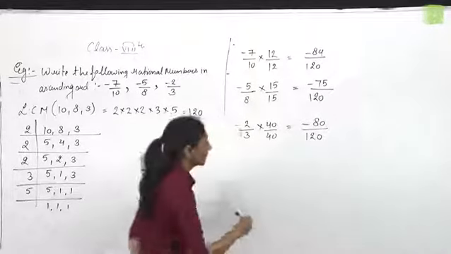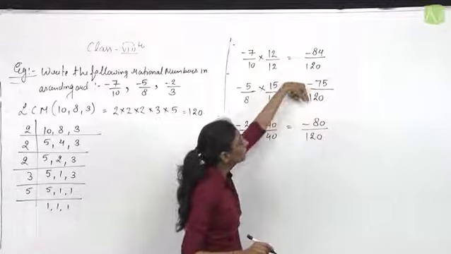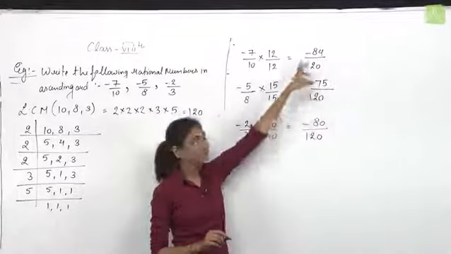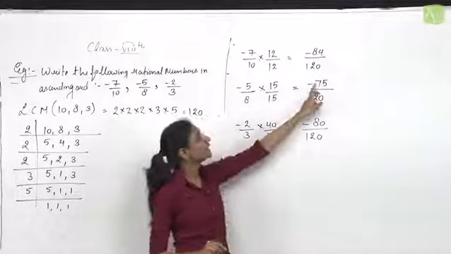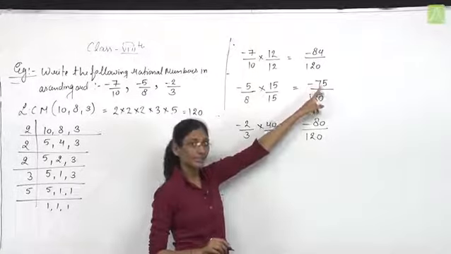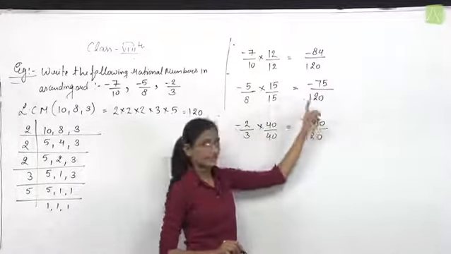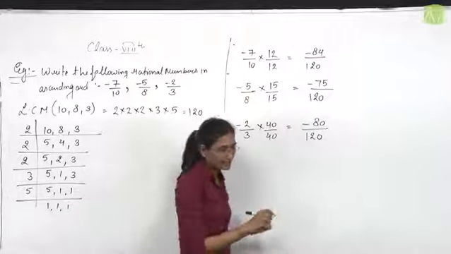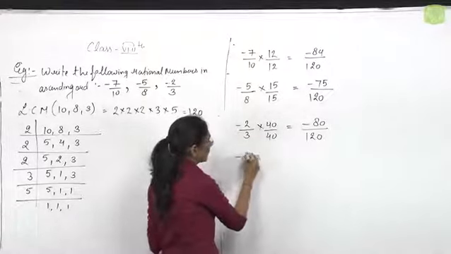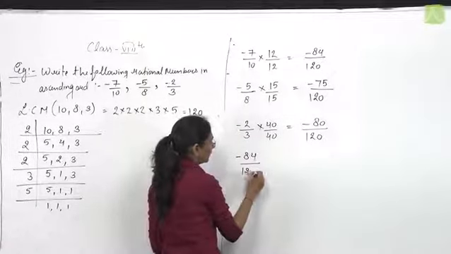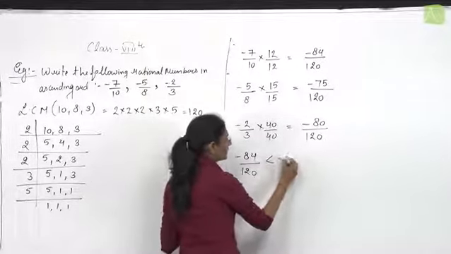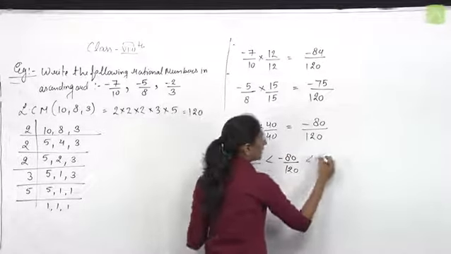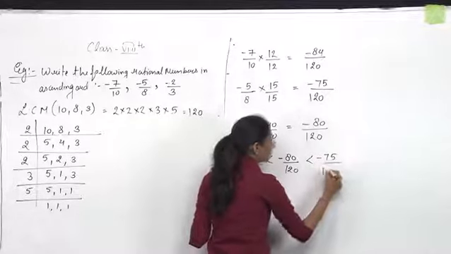Now, since the denominators are the same, the rational numbers are compared with their numerators. Minus 75 is the greatest number here, minus 80 is less than minus 75, and minus 84 will be the smallest number. Therefore, minus 84 upon 120, next minus 80 upon 120, and the greatest number is minus 75 upon 120.